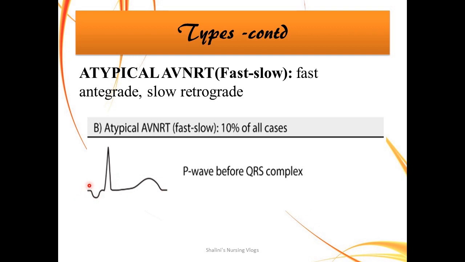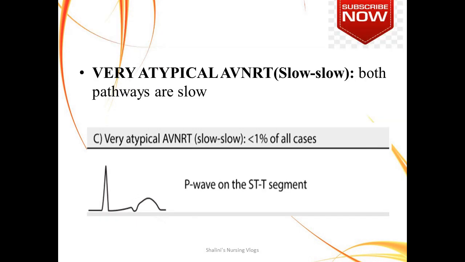P wave actually should be positively deflected. In this particular picture, if you see, the P wave occurs before the QRS complex, but it is negatively deflected. The first one I was trying to tell you was typical AVNRT, which is seen in 90% of the cases. This is the fast slow pathway, which is just the vice versa of the first one. It is seen in 10% of the cases.